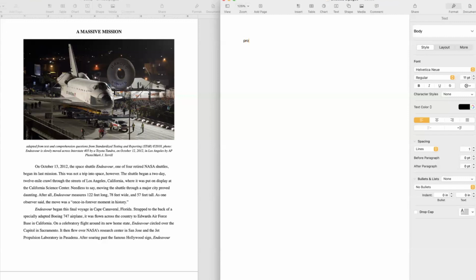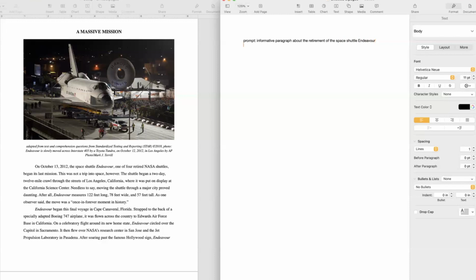So your prompt is to write an informative paragraph about the retirement of the Space Shuttle Endeavor. And they spelled it with a U for some reason when they named the space shuttle, but just take note if you're in the United States and you're using that word as a task, I have an endeavor to accomplish, don't put a U in it. That's a British spelling of endeavor, but I don't know why they named their space shuttle with a U.